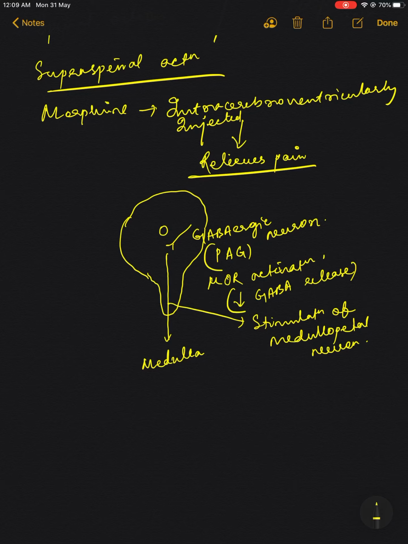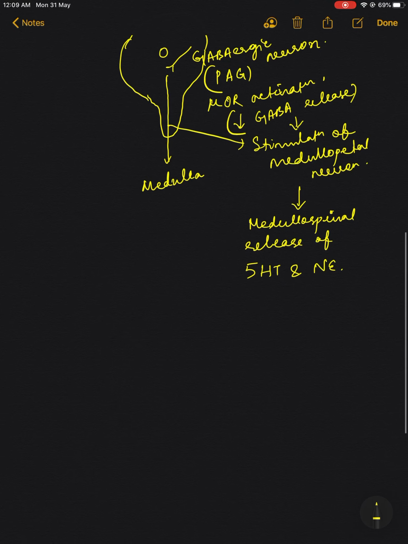Okay. Now when there is stimulation of the medullopetal neuron, next what will happen? There will be medullospinal release of two transmitters which are important, that is 5-HT and norepinephrine.